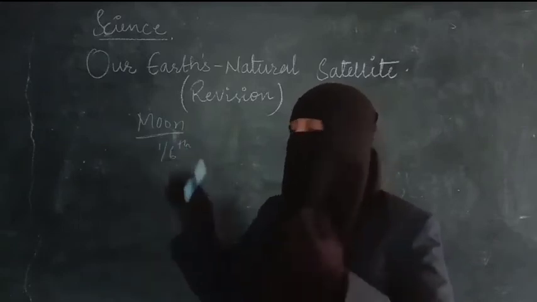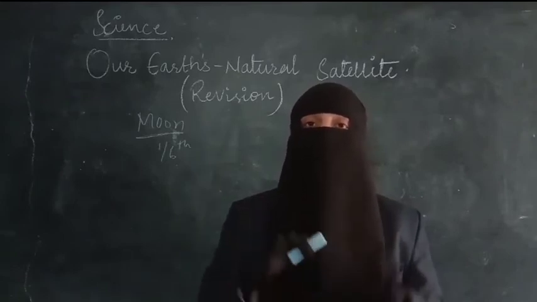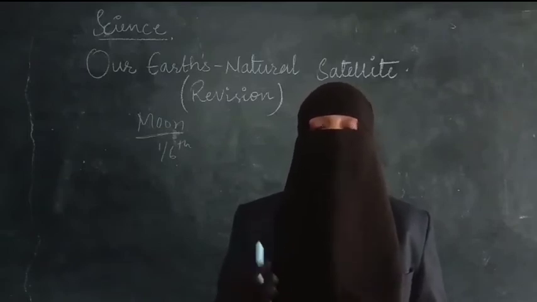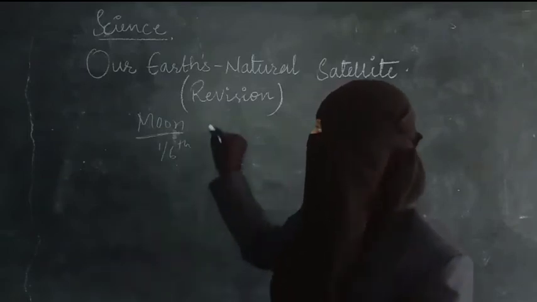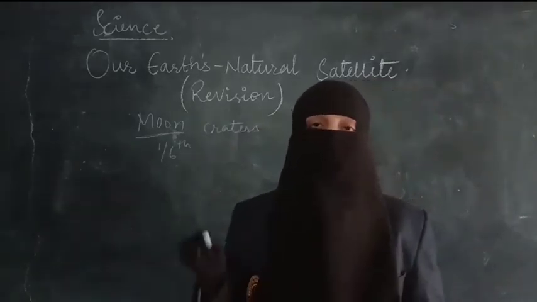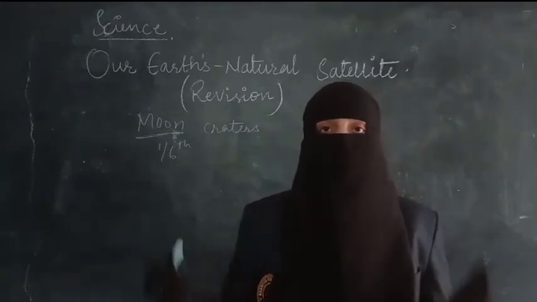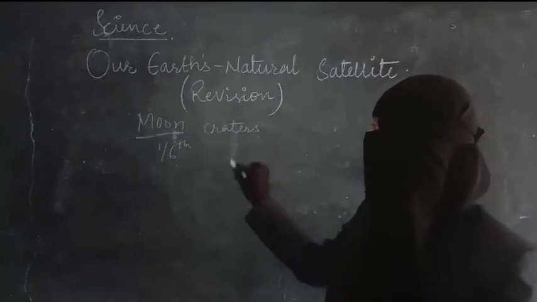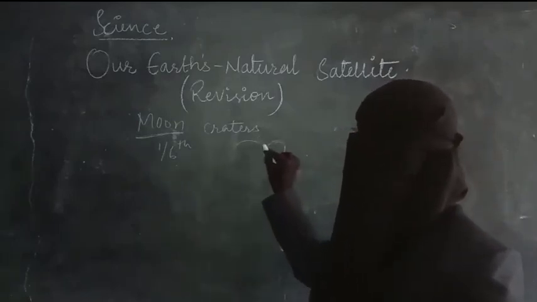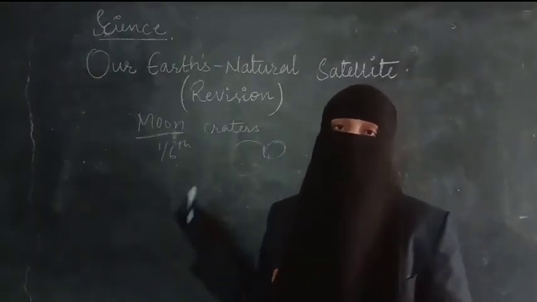The Moon looks round and very beautiful, but actually it is completely uneven. It has many plains, plateaus, and hills on it, and also some craters, which are hollow spaces. These craters are formed when meteors, which are rocks, dash into the Moon. For example, when a meteor hits the Moon, it leaves a crater. There are millions of craters on the surface of the Moon.